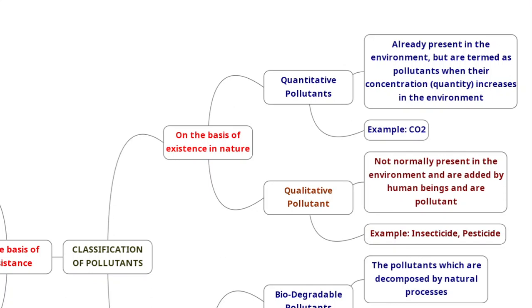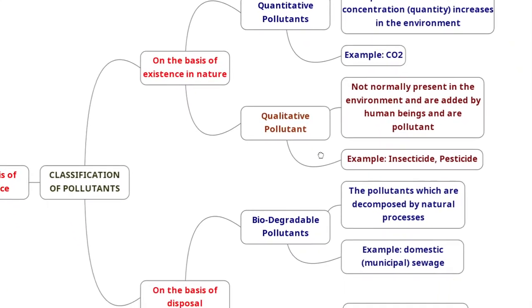But let's say that you are burning more wood, or you are burning more of other items which will create carbon dioxide. So that is a man-made type of pollution. So quantitative is something where the pollutant is already present, but it is not very harmful. But due to your activity or nature's activity, the quantity of that pollutant is increasing, resulting in a type of undesirable change.